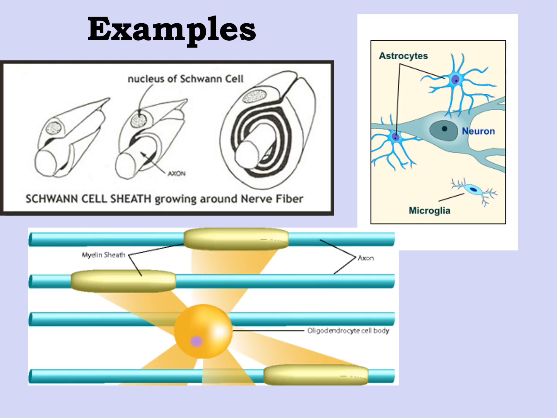Notice that we have the myelinating cells. In this case, we have the oligodendrocyte and the Schwann cell. The Schwann cell is found in the periphery, and the oligodendrocyte is found centrally. We'll get more detail into how they actually function when we talk about the nervous system later on. And then we have the astroglia and the microglia.